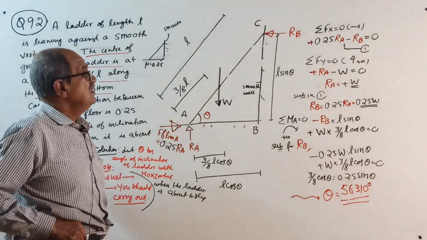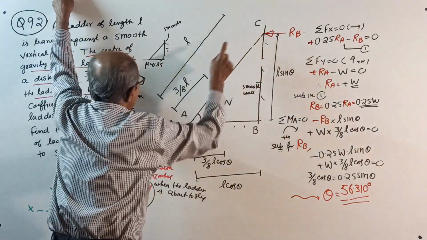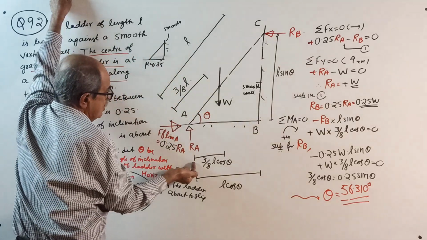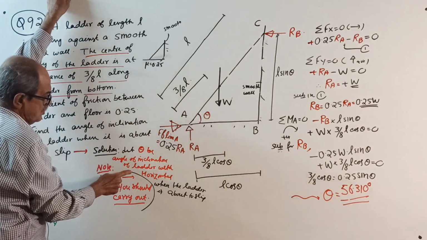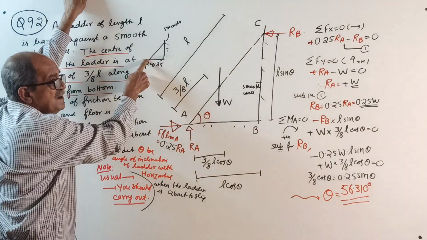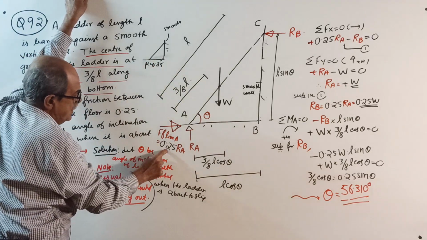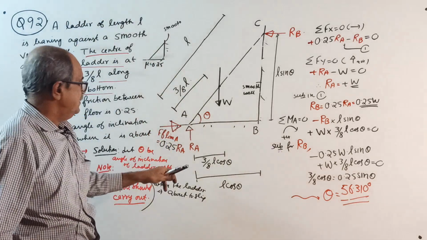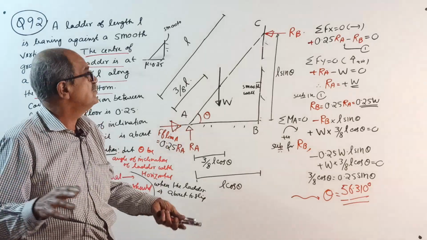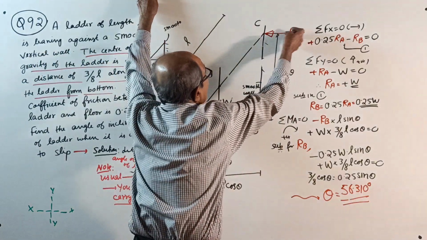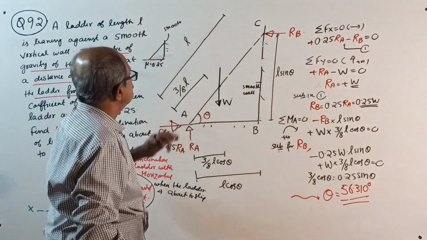Therefore, friction will come only at the base, ground level, no friction there. Why? Smooth wall. Therefore, usual statement: you take A, B, C, let RA be the normal reaction and frictional force at A when it is on the verge of slipping, FF limit at A equal to mu at A into RA, which will become 0.25 RA. This is told plenty of times. And here, only RB. Make a note here, friction is not there. Why? It is given smooth.